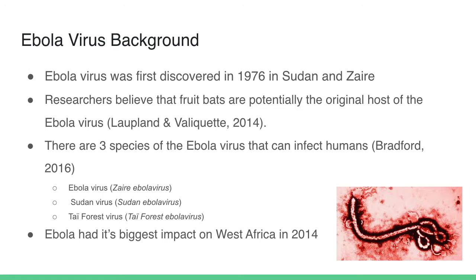Ebola virus background. Ebola virus was first discovered in 1976 in Sudan and Zaire. Researchers believe that fruit bats are potentially the original host of the Ebola virus. There are 3 species of Ebola virus that can infect humans: the Zaire Ebola virus, the Sudan Ebola virus, and the Thai forest Ebola virus. Ebola had its biggest impact on West Africa in 2014.